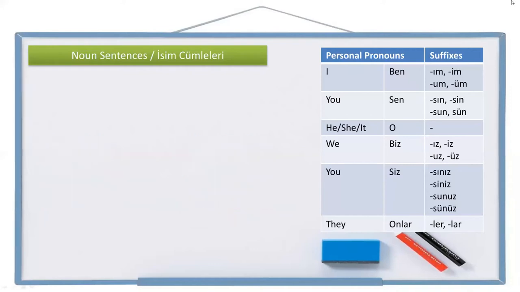Now let's see the negative noun sentences. The first example, I am not a doctor. Let's try to write it. I, ben, doctor, doktor, not a doctor, değil, doktor değil. And the personal pronoun suffix to the end, değilim. I am not a doctor. Ben doktor değilim.